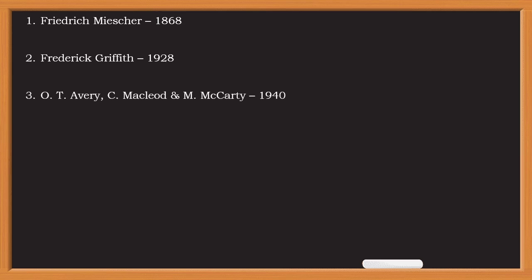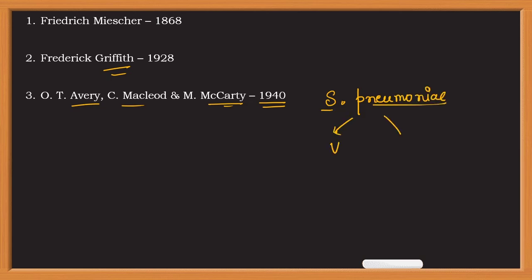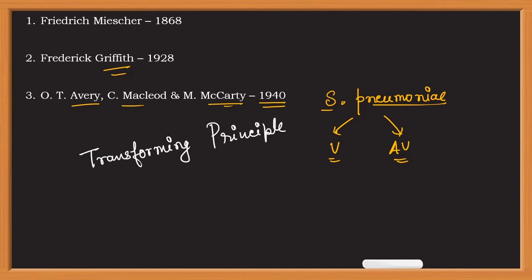Now the third major experiment was from Avery, MacLeod and McCarty in 1940. They wanted to find out what was that transforming principle that Griffith was talking about. So they took the same strain of Streptococcus pneumoniae. Okay, so they took virulent and avirulent strain. And after their study, they found that the transforming principle that Griffith was talking about was a DNA. It was a DNA molecule.